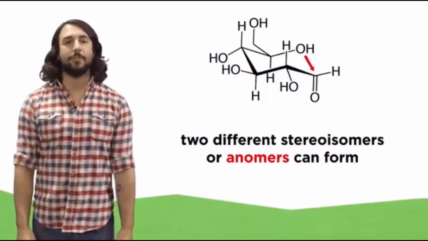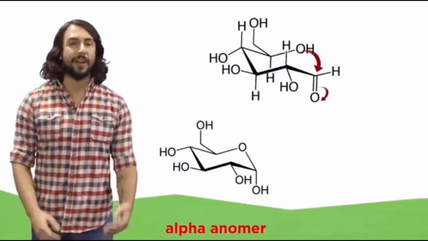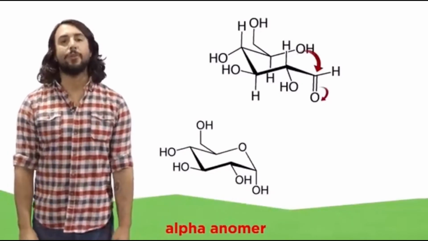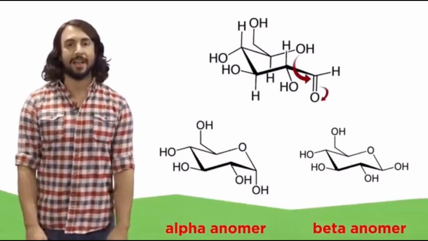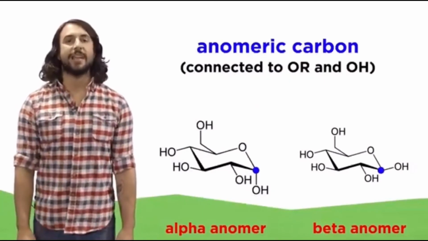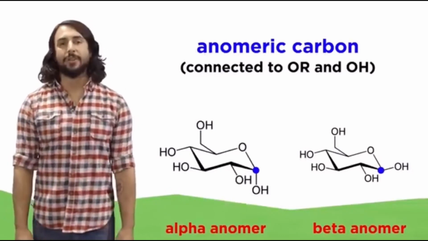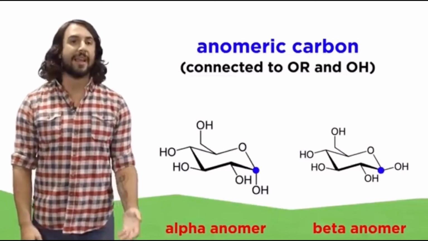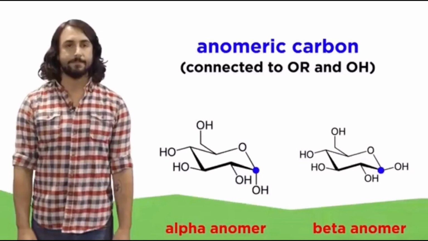It can either attack from this side, pushing the new hydroxyl down, resulting in the alpha anomer, or it can attack from this side, pushing the new hydroxyl up, resulting in the beta anomer. That makes the resulting hemiacetal carbon the anomeric carbon, because we can either get the alpha anomer or the beta anomer, depending on which side the hydroxyl attacks from.